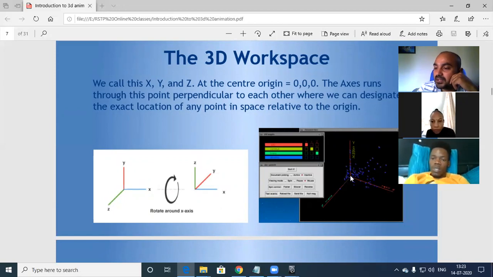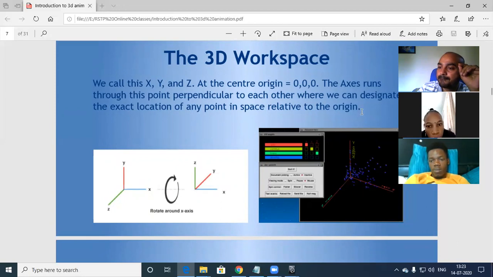This particular point, where the starting point of the x-axis, y-axis and z-axis meet, is the center origin. This point is also called the pivot point, P-I-V-O-T, in 3D.